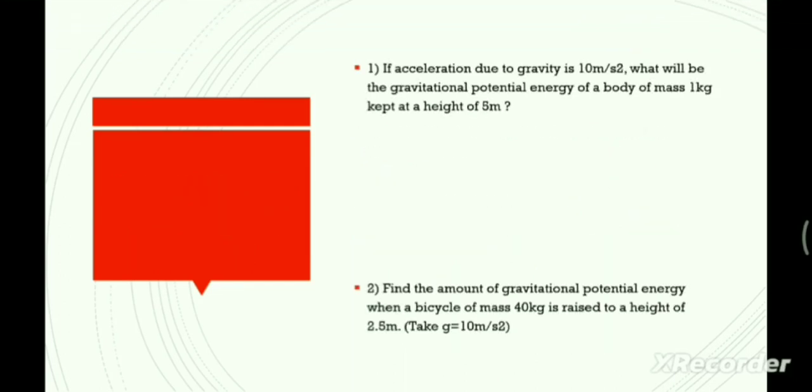So next, let's do one problem. First: if acceleration due to gravity is 10 meter per second square, what will be the gravitational potential energy of a body of mass 1 kg kept at a height of 5 meter?